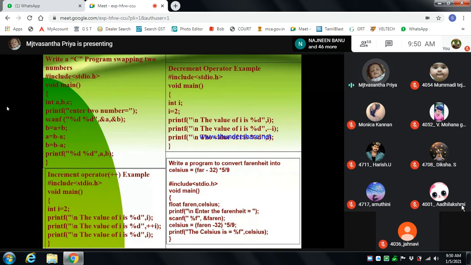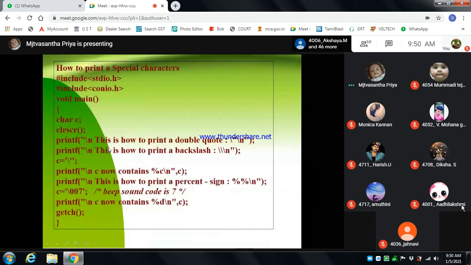Then b equals a minus b, 3 minus 1, so b becomes 2. Then a equals a minus b, 3 minus 2, so a becomes 1. So it will swap the values. This is the swapping of two numbers.